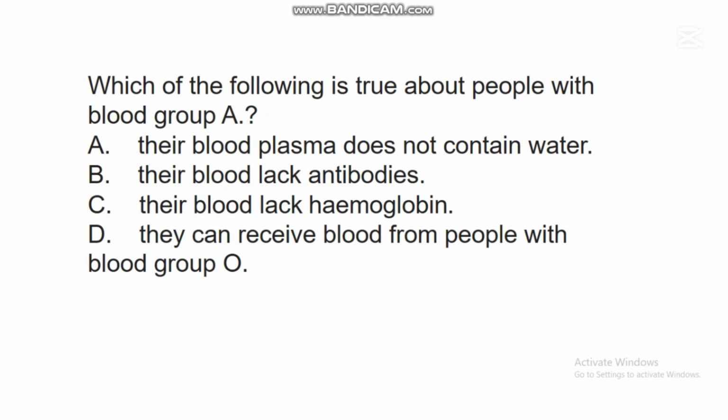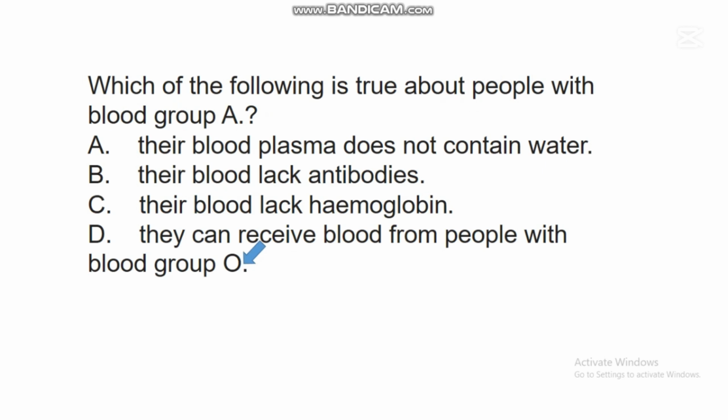The next question says, which of the following is true about people with blood group A? A. Their blood plasma does not contain water. B. Their blood lack antibodies. C. Their blood lack hemoglobin. D. They can receive blood from people with blood group O. In this question, the correct answer is D. They can receive blood from people with blood group O.